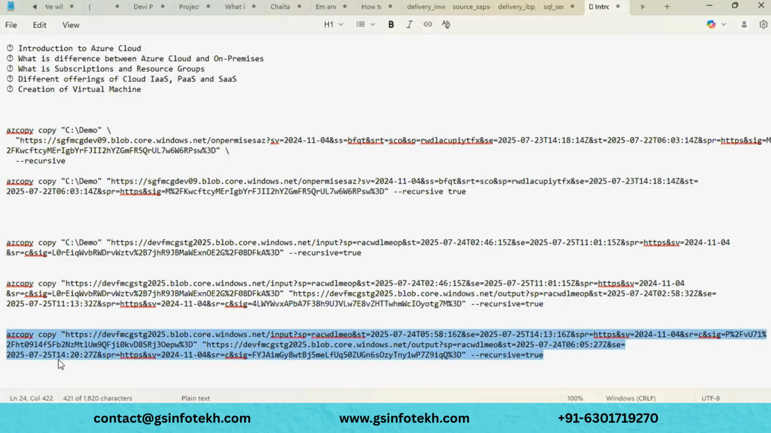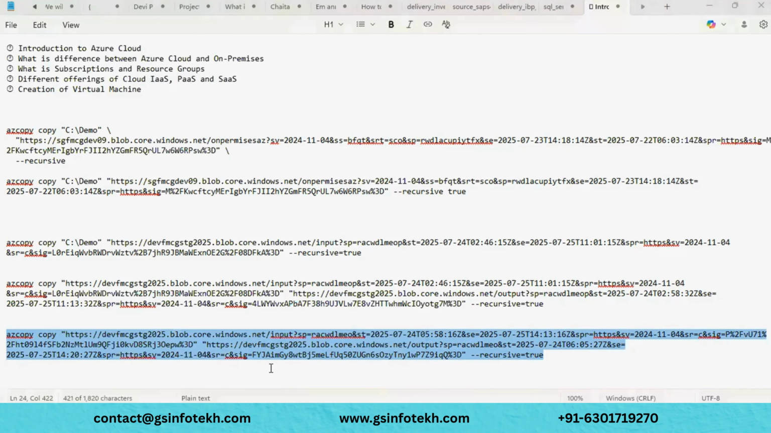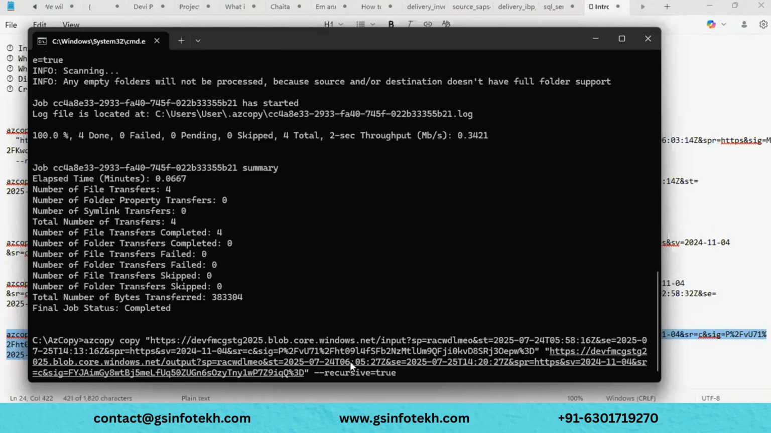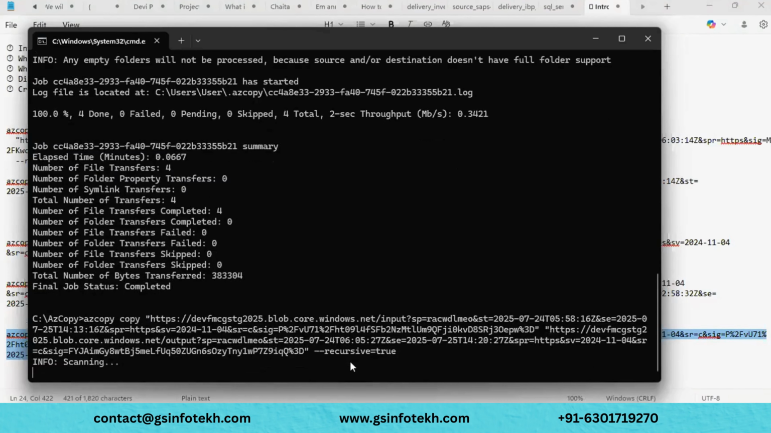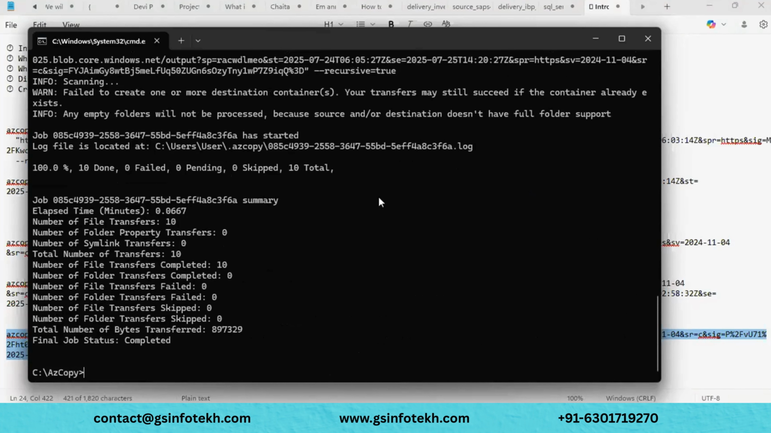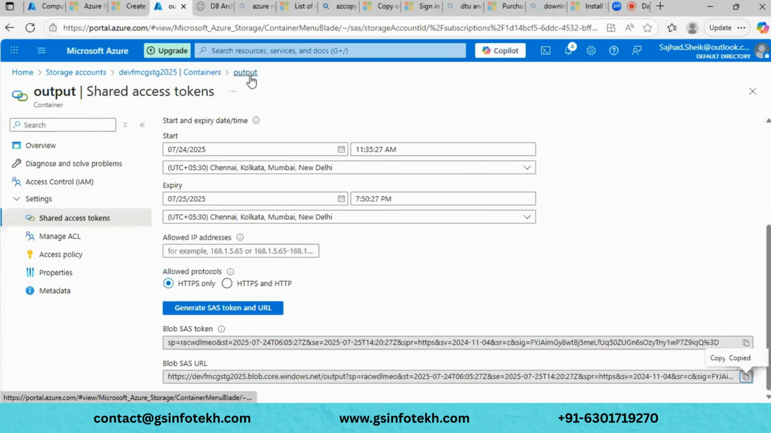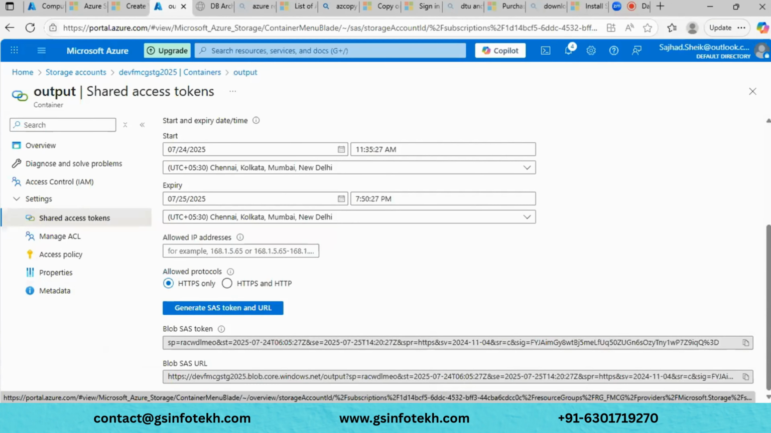Now I will copy this one and let me go here. I'll paste it here and run. Yeah, you can see it has transferred a total of 10 files, 100% completed. Nothing was failed, and it is copied. Now we had removed everything in the output container, right? Let me open this output container.